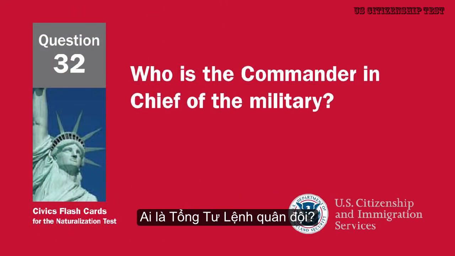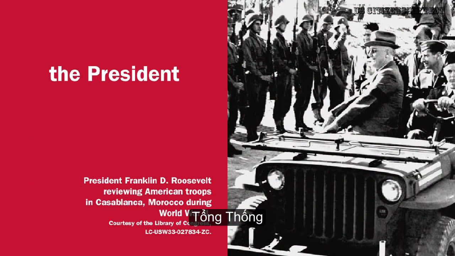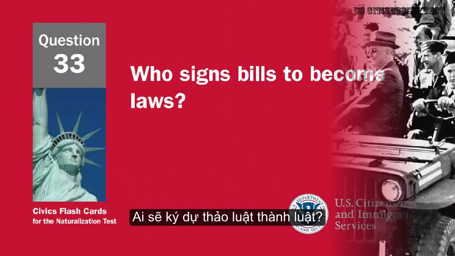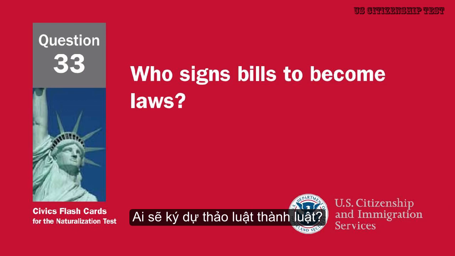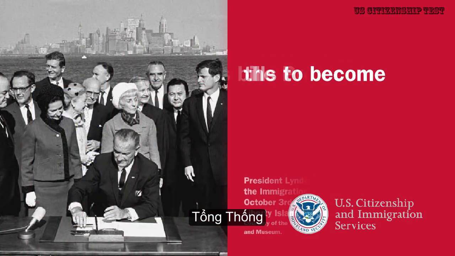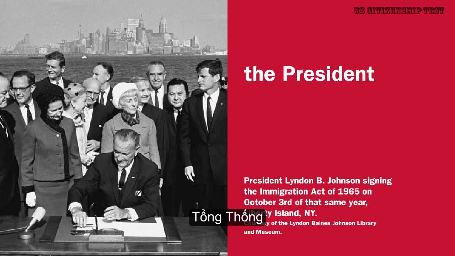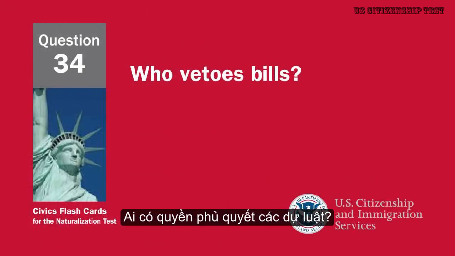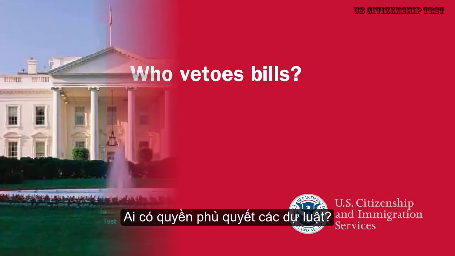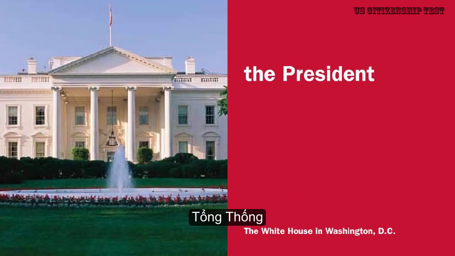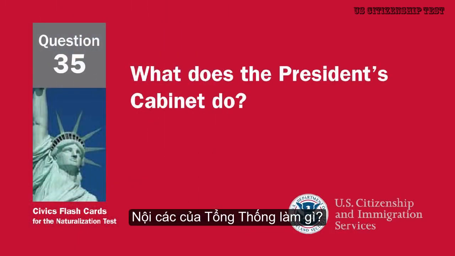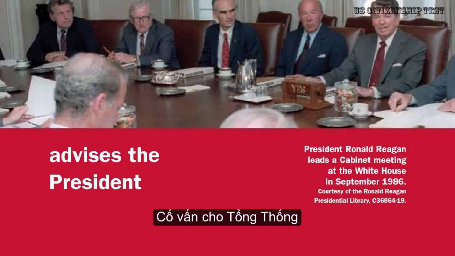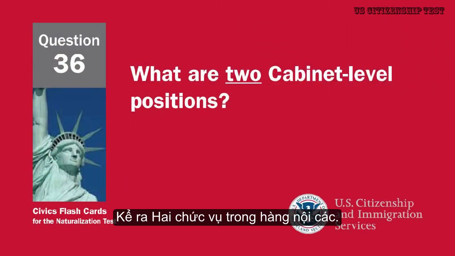Who is the Commander-in-Chief of the military? The President. Who signs bills to become laws? The President. Who vetoes bills? The President. What does the President's cabinet do? Advises the President. What are 2 cabinet-level positions?